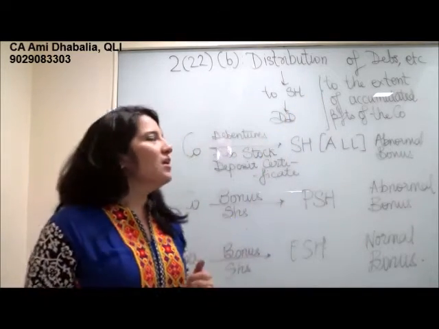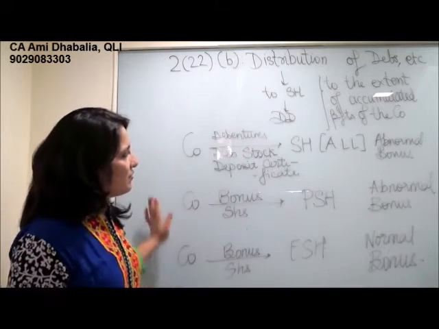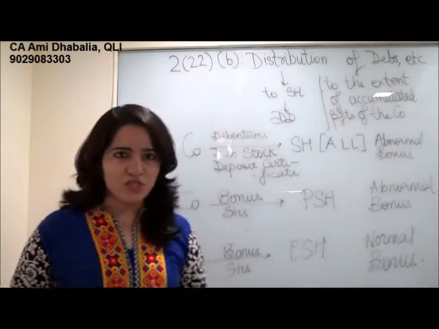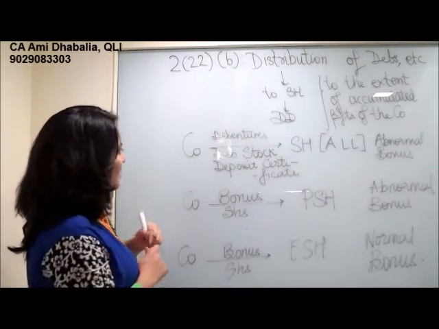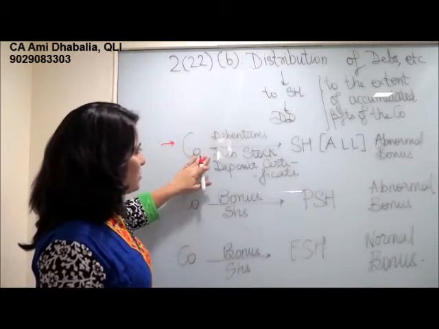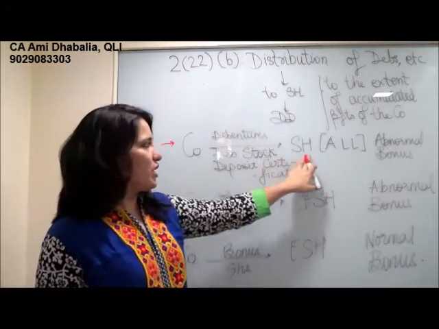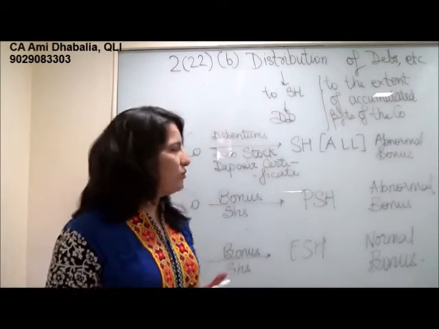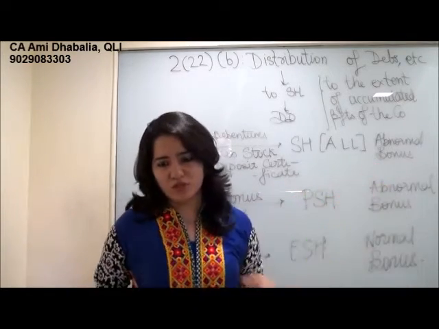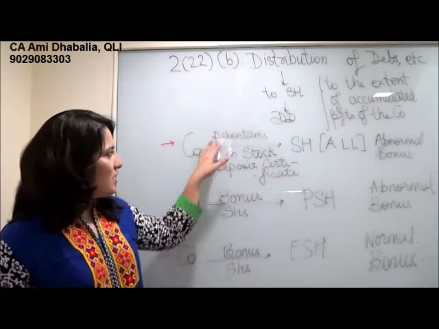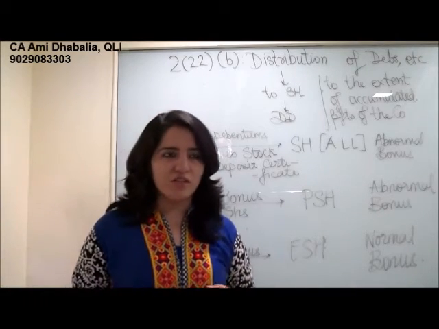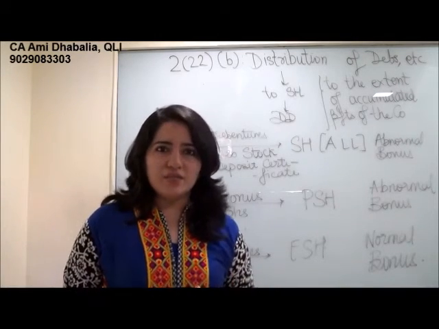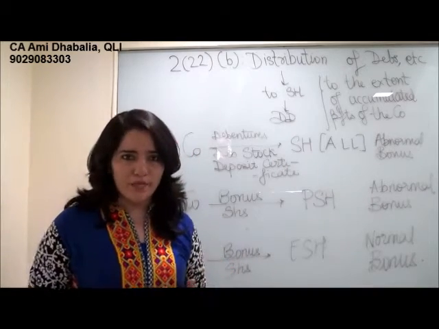of the company. Now, these are the three ways in which abnormal or normal bonus can be declared and given to the shareholders. Now, the first case is when a company gives debentures, debenture stock or deposit certificate to the shareholders. Here we are talking about all the shareholders, equity shareholders as well as preference shareholders. Now, this amounts to abnormal bonus. So, this means if a company gives debenture stock or deposit certificate to either of the shareholders, then in the hands of the shareholder, taxability will be levied under section 2(22)(b).